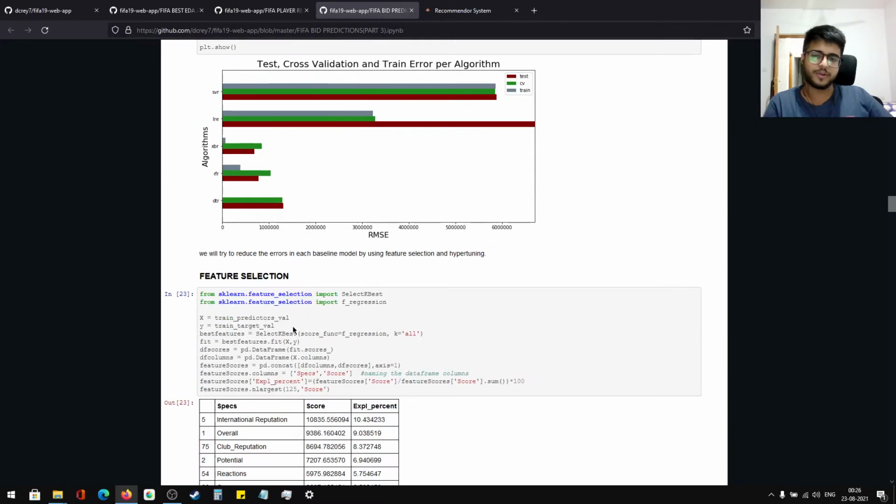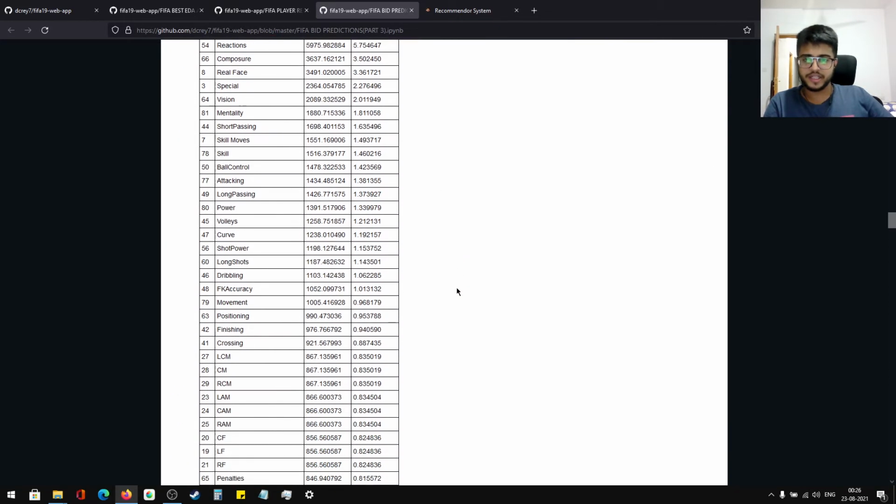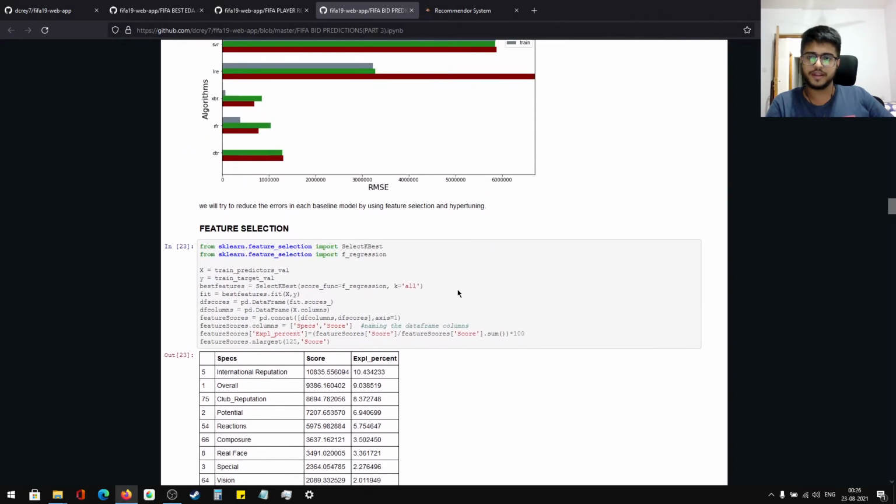Now what I wanted to do was make my model better. Before that, I'm not going to do hyperparameter tuning right now. First, I'm going through the different ways to do feature selection.